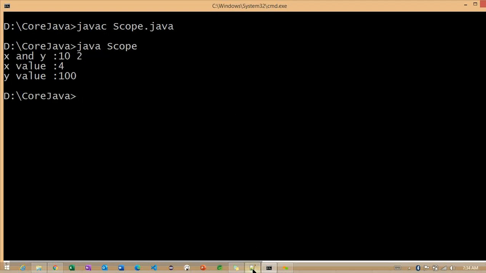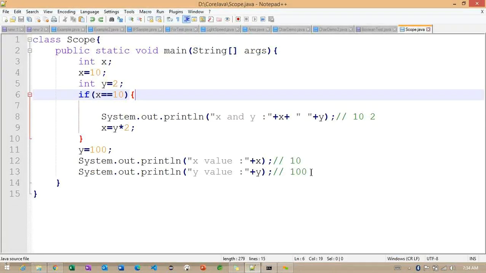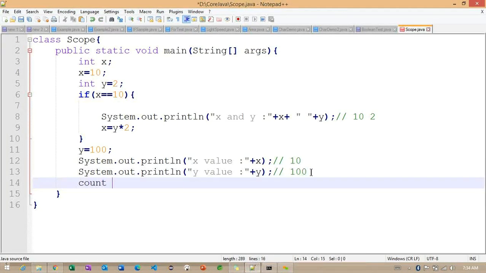Okay. And here I want to check one more piece of information. Directly I'm trying to define the count variable here. Can I use count equals 100 like this? At line number 14, I'm trying to use count equals 100. So why can't we use it here? We need to provide the data type here. Whatever value we are initializing, the compiler cannot understand it here.